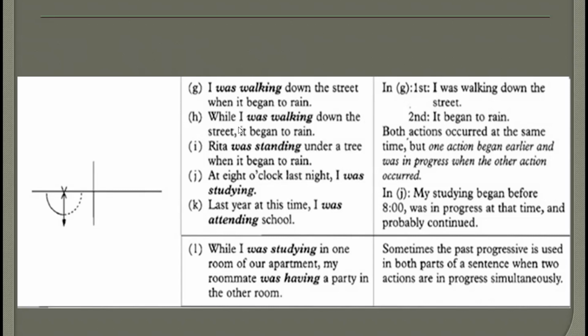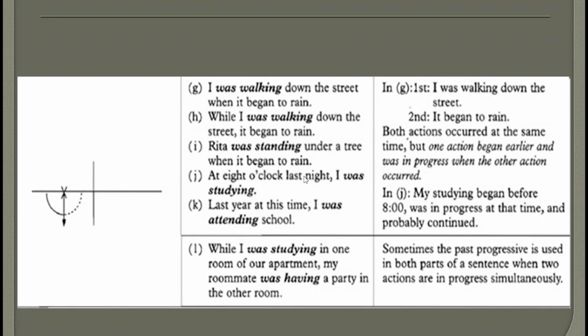The same sentence can be written like this. While I was walking down the street, it began to rain. It's basically the same. We just changed the connector from when to while. Rita was standing under a tree when it began to rain. So again, this is the first action. She was standing like that. And then in the middle, it began to rain. Was standing, past continuous; began to rain, past simple.